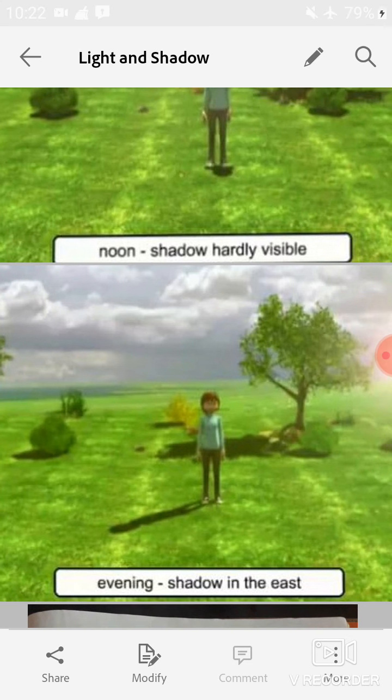Now let's come to the next picture. Students, in the evening, shadows are formed in the east because you know very well the sun sets in the west, and at that time the source of light is at the west and the shadows are formed at the opposite side of the source of light. So in the evening, shadows are in the east and the length of the shadow is long. Look at the picture. The shadows are long in the evening.